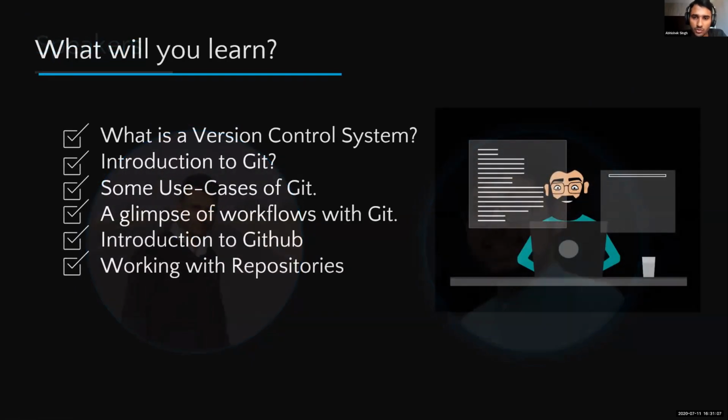And we have with us Rohit. He will introduce himself. Rohit, can you please introduce yourself?